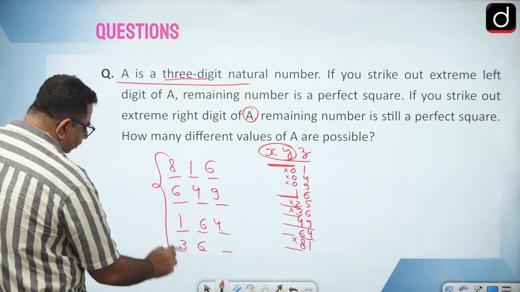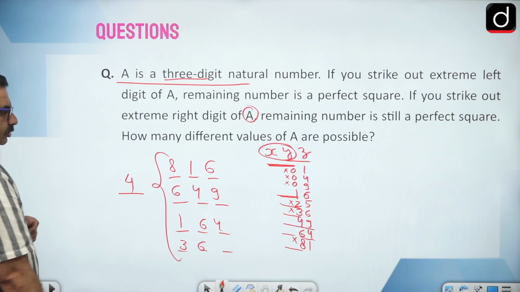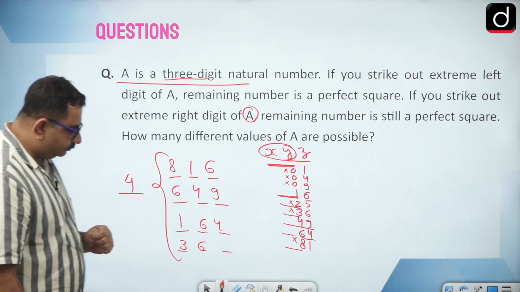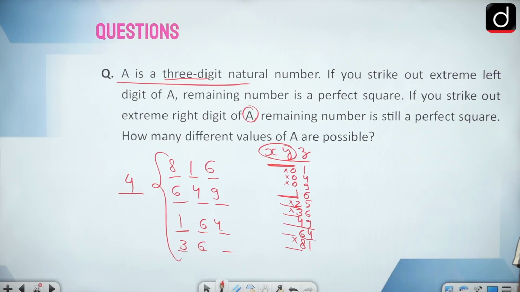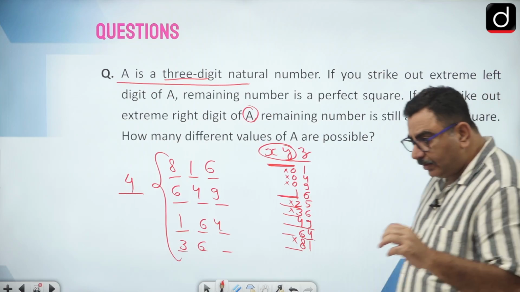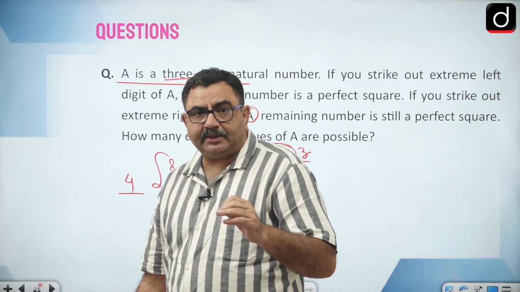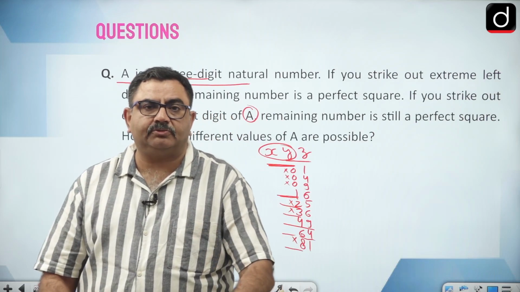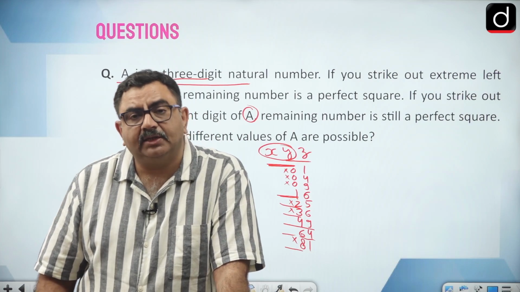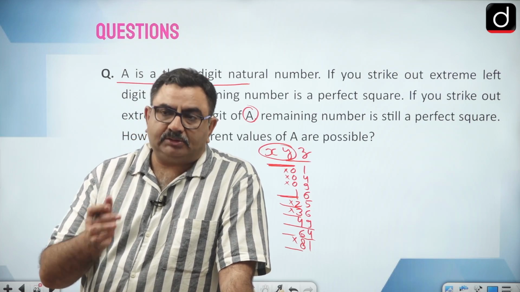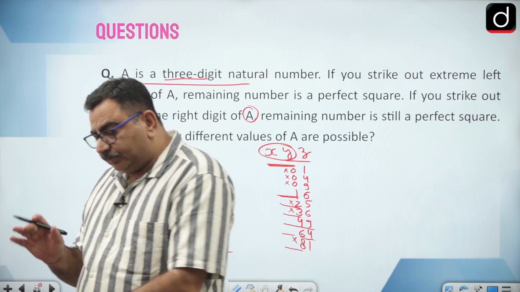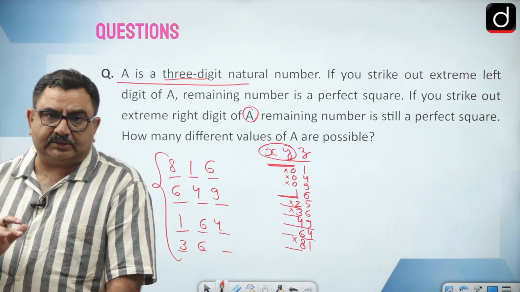So how many numbers overall? 4 numbers overall are there. So these are some properties of perfect square which are important for all the students of class 8th or 9th, right? So this property, questions based on this property may be asked, right?